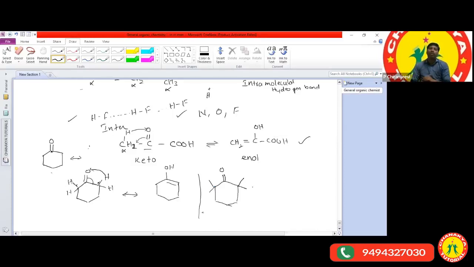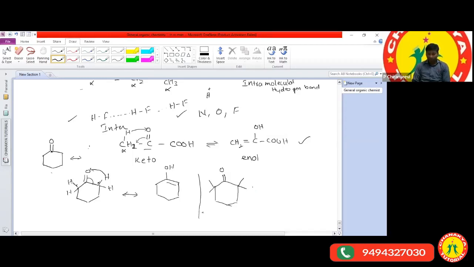Whether the given molecule exhibits tautomerism or not. Any one of you?